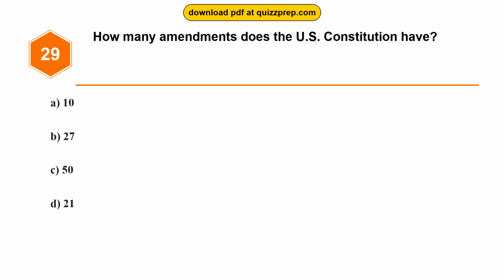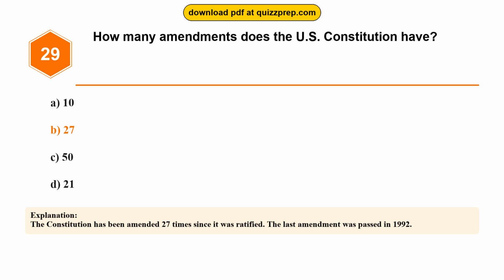Question 29. How many amendments does the U.S. Constitution have? Option A, 10. Option B, 27. Option C, 50. Option D, 21. The correct answer is option B, 27. The Constitution has been amended 27 times since it was ratified. The last amendment was passed in 1992.